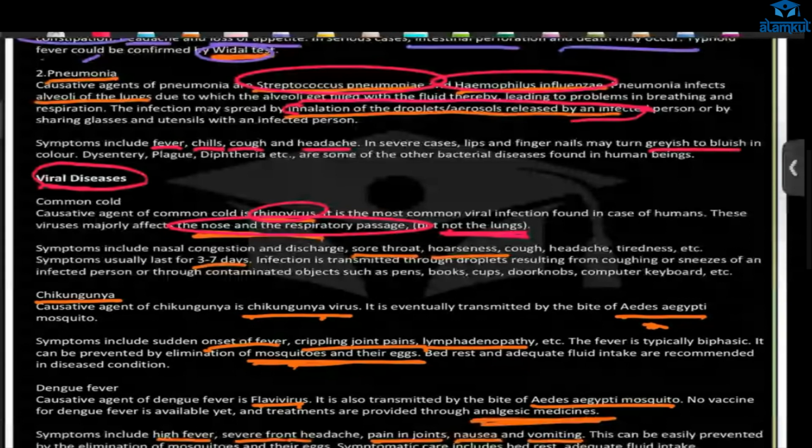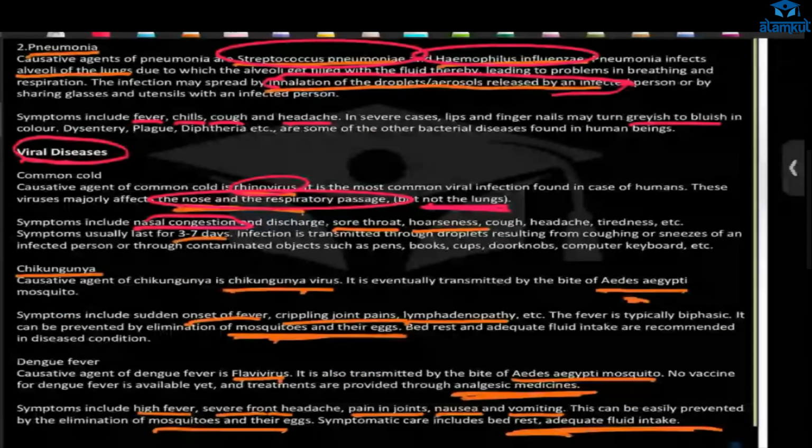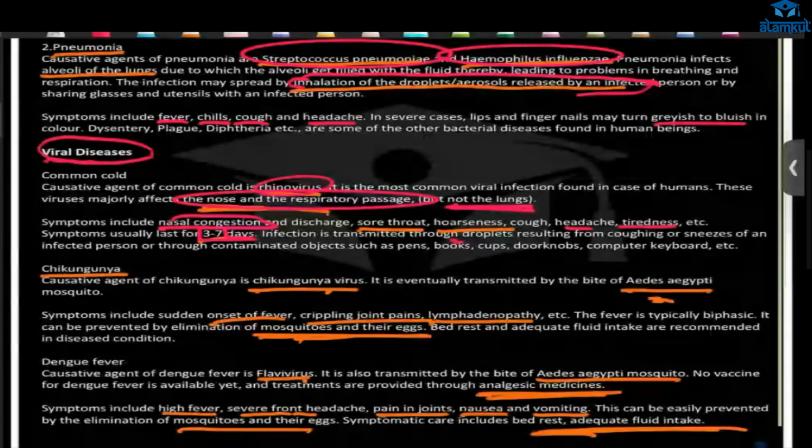Next, what are the symptoms? Nasal congestion, mucus discharge, then sore throat, then hoarseness, then cough, headache, tiredness. These symptoms usually last 3 to 7 days. And how is it transmitted? By droplets, sneezing droplets. Also, if an infected person touches an object and a normal person touches it, they will also get infected.